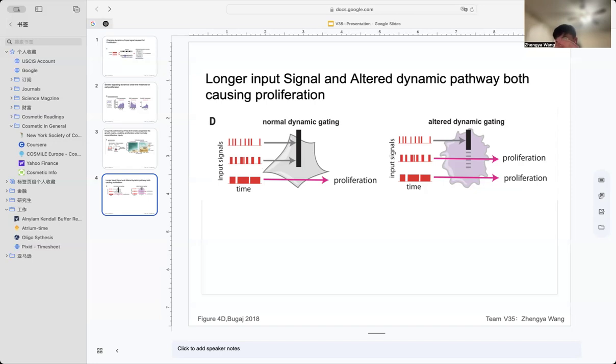In the first two, the input signals on the right are short, they're pulsed, but the middle one can still cause proliferation here. So this overall misinterpretation of signal dynamics may explain how cancer mutations or paradoxical drugs can drive hyperproliferation.